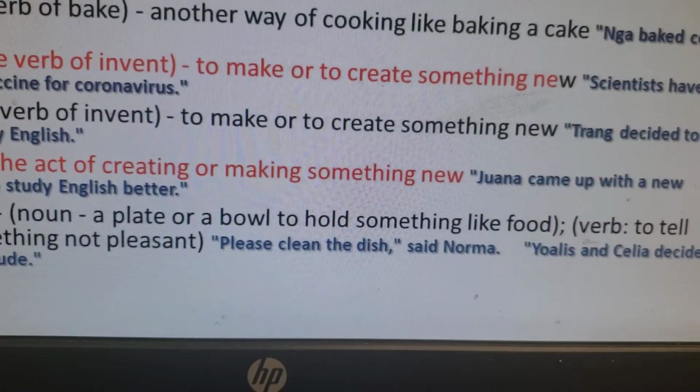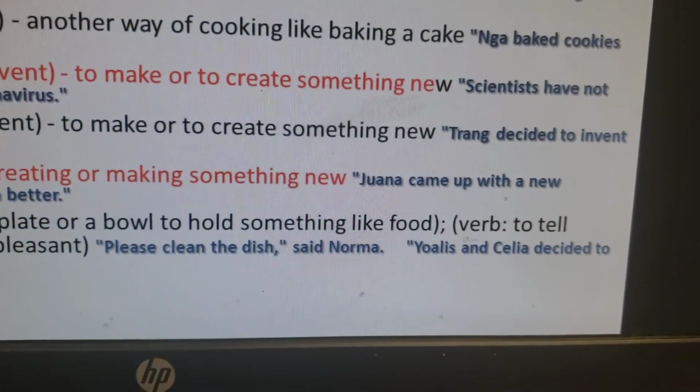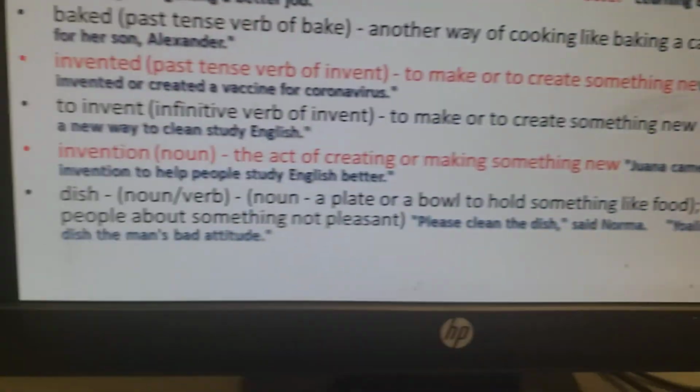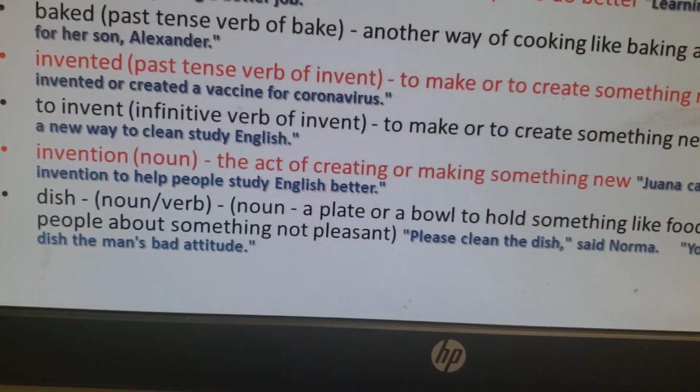Please clean the dish, says Norma. Joales and Celia decided to dish the man's bad attitude.